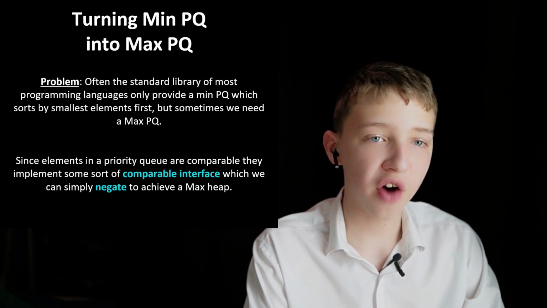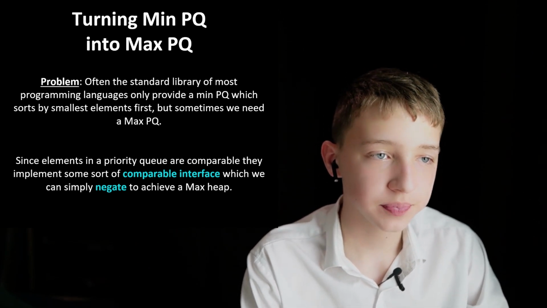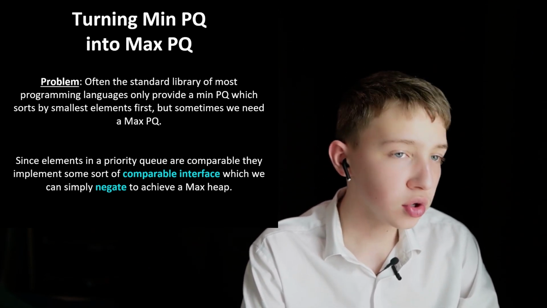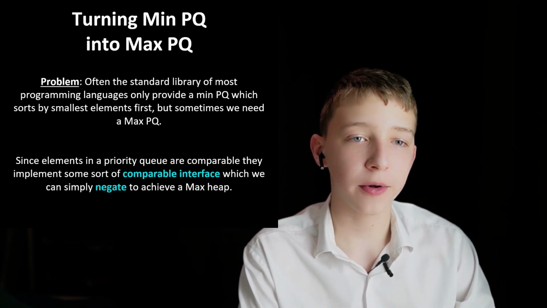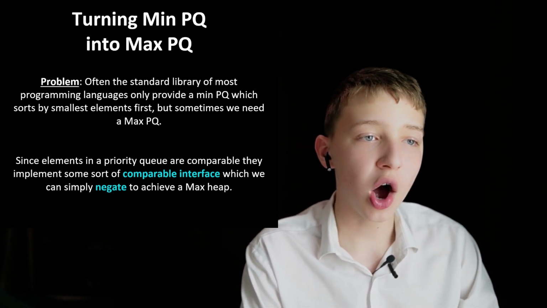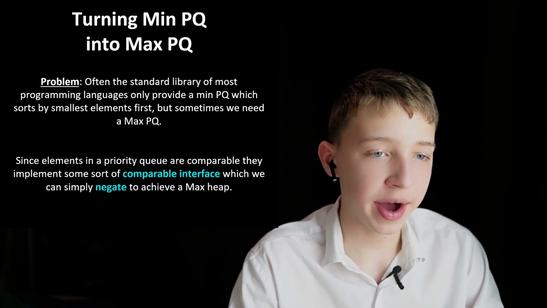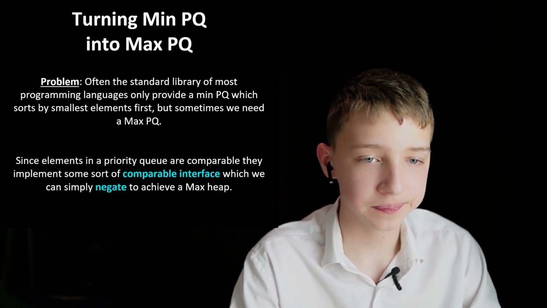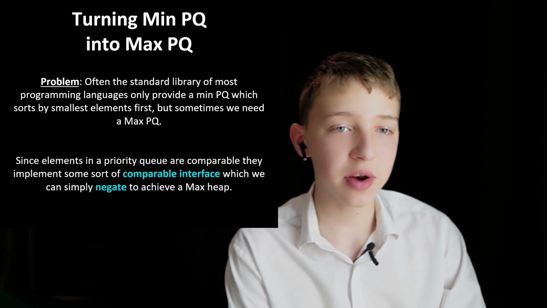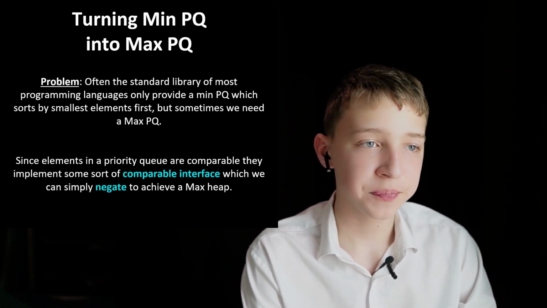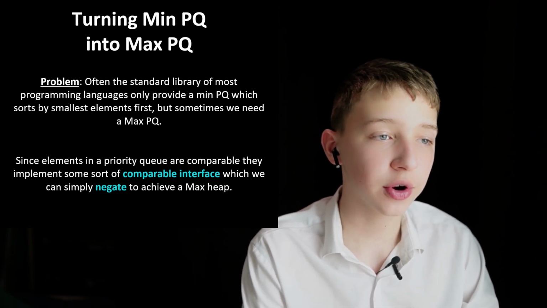A problem we often face in many programming languages is that, within their standard libraries of built-in data structures, they only provide a min priority queue, which sorts by smallest elements first. But sometimes, in many solutions and problems, we have to implement and use a max priority queue.